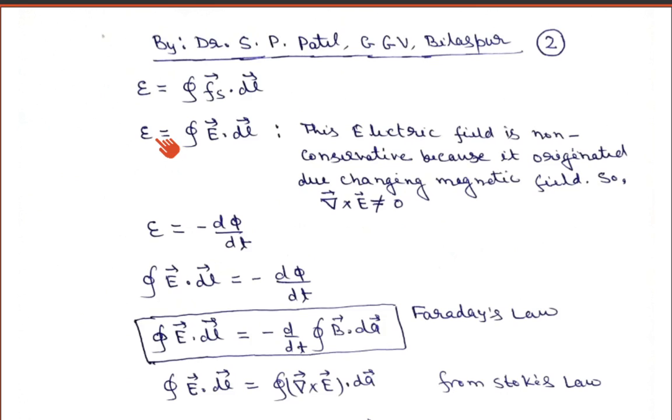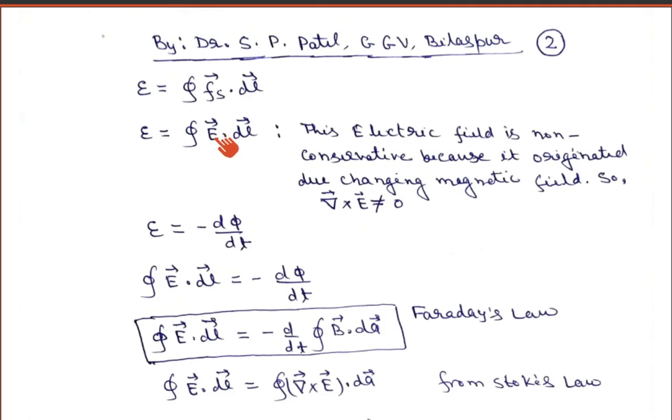Or when he moved the circuit with respect to the magnetic field, that motional EMF, he also observed the EMF. So the last two experiments of Faraday suggest that the electric field generated in the circuit, which is of non-conservative nature, is what gives the electromotive force in the circuit.